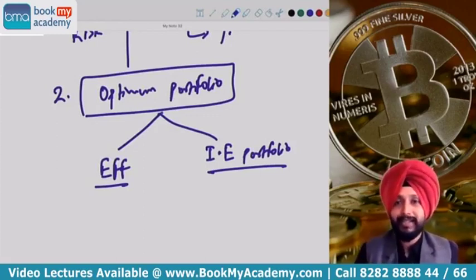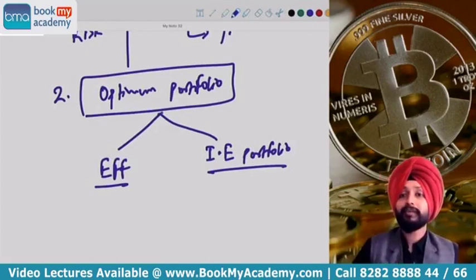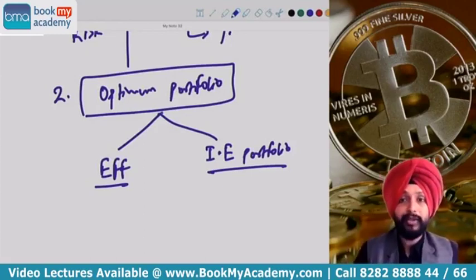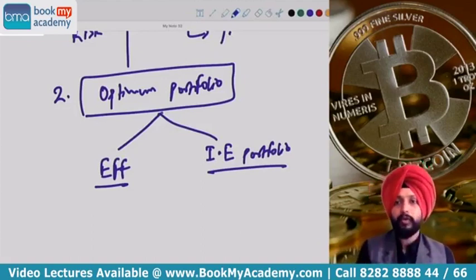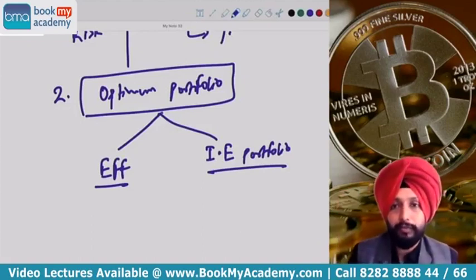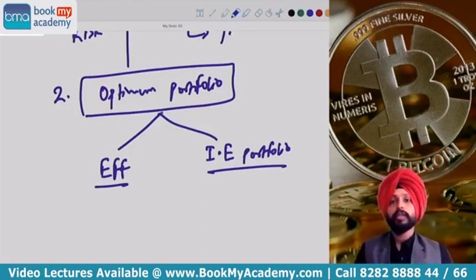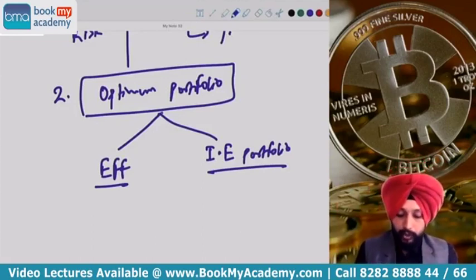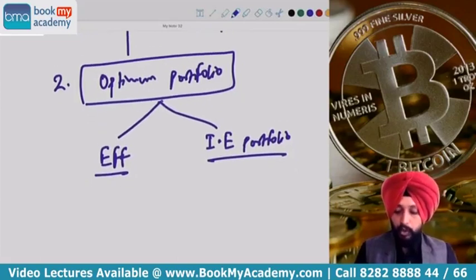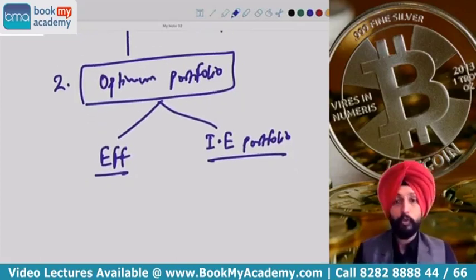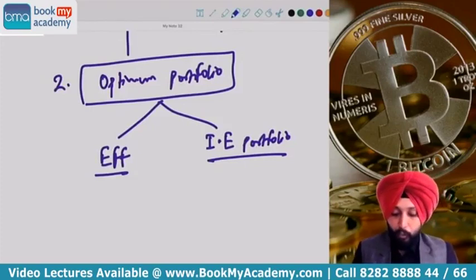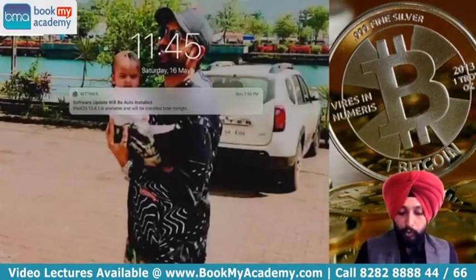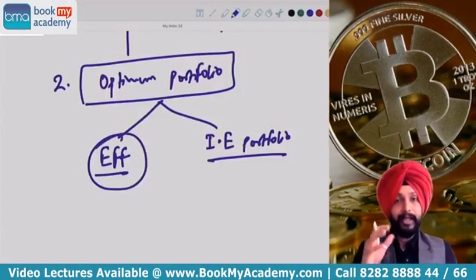And the third case is when you are having lower return and higher risk. This is the worst possible case. We can't invest in a portfolio where we get low return and we are also taking higher levels of risk. No, we don't want such a portfolio. So the first thing you need to do is find out the efficient portfolio, and once you find it, after that you will find out the optimum portfolio from it.